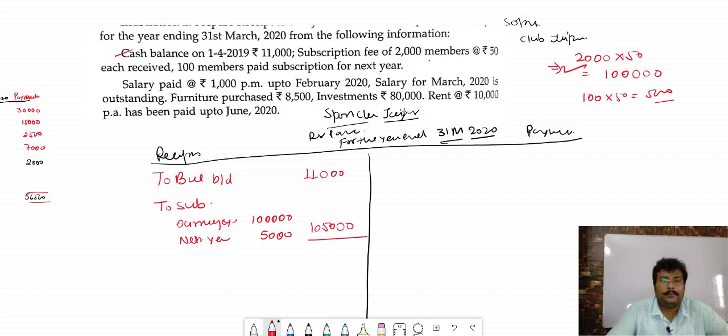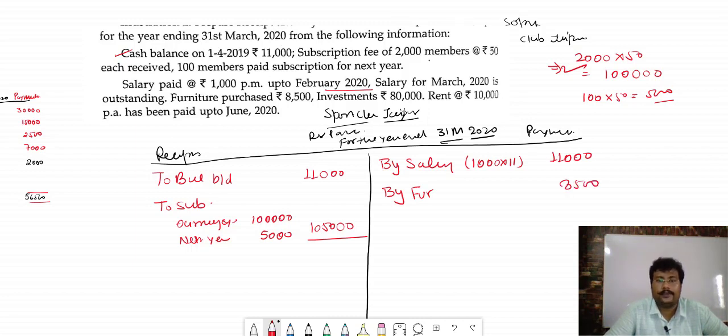Salary paid 1,000 per month up to February 2020. Salary of March 2020 is outstanding. So we paid the salary of only 11 months. In a year 12 months are there. We did not pay the last month's salary, so we paid the salary of 11 months only. So we will write down here by salary 1,000 into 11. Total what we paid is 11,000. Furniture purchase 8,500. So by furniture 8,500.